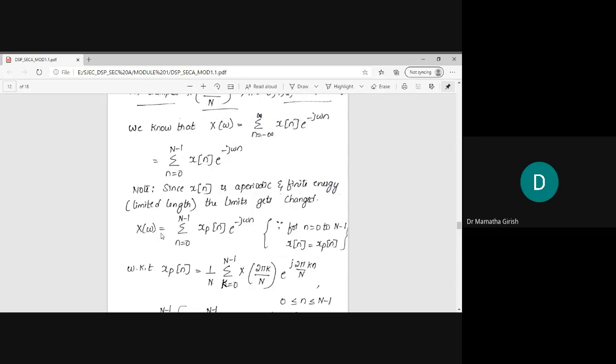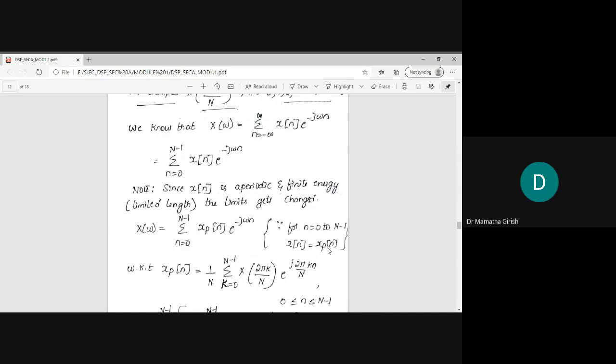So therefore, I'll rewrite this equation. X of omega as summation n varying from 0 to N minus 1. I'm replacing x of n by xp of n. The second term remains as it is. You could ask why x of n is getting replaced by xp of n. Again, we have learned this equation in the previous class. For any value ranging from 0 to N minus 1, x of n is equal to xp of n.